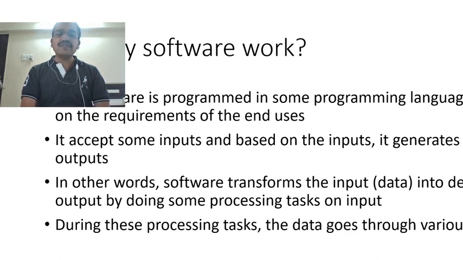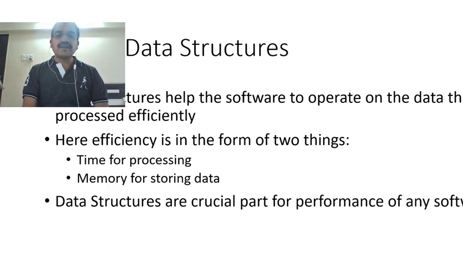During this processing task, the data goes through various stages, and now here the data structures come into the picture. Basically, data structures help the software to operate on the data that is being processed very efficiently. Efficiency is considered in two main forms: the time required for processing your data, and the memory, in other words how much storage is required in RAM to store that data temporarily during processing.